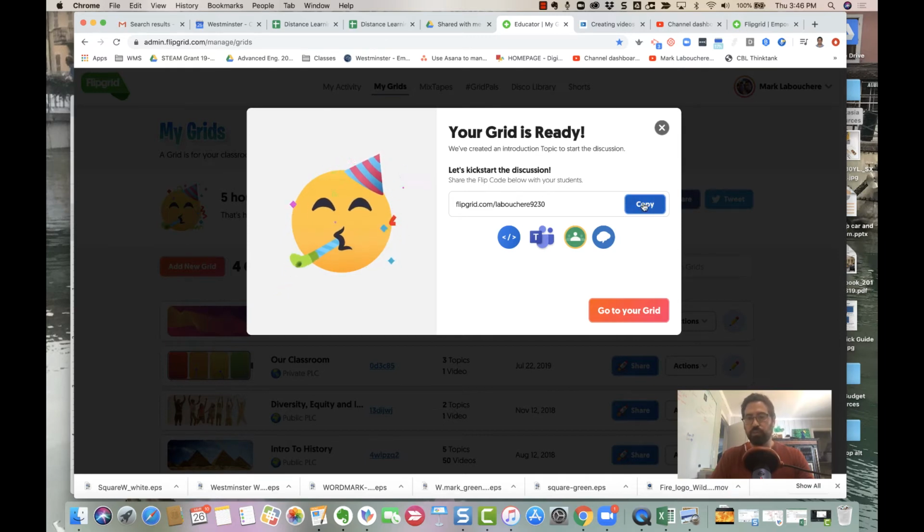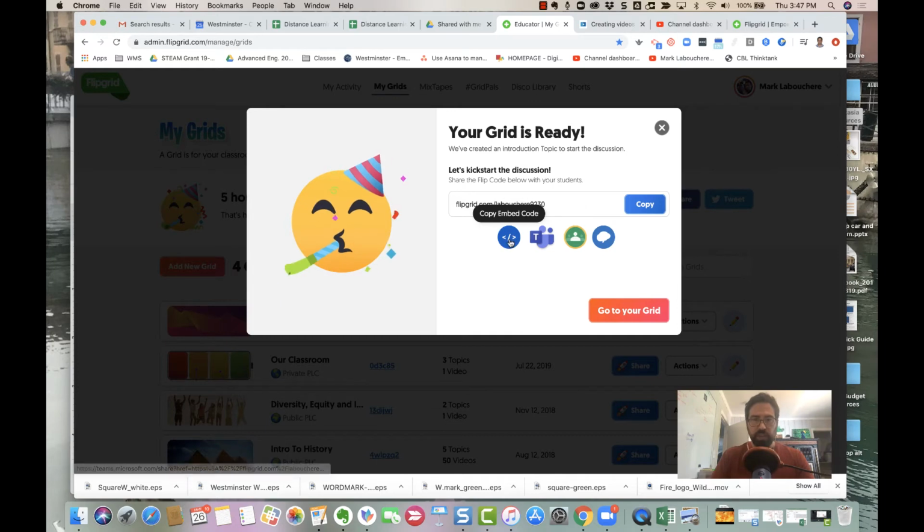So here's what I would do. The easiest way I think to get this grid going for students is to copy this code, right? And then you just post that link in Schoology. So in the beginning of my year, typically I've already got my grid set up. I might do this as an opening activity. Be like, all right, guys, your homework today is to just get on the FlipGrid, introduce yourself, and that way they know where the FlipGrid link is, and it's really easy.